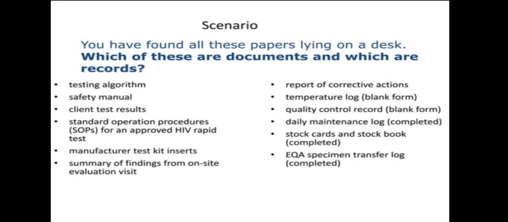If they are the safety manual, they are the temporary log. If they are the client test results, they are the quality control record. If they are standard SOPs, they are the daily maintained record that is completed. Or sometimes it may be the stock cards and the stock books, which should also be in complete form.